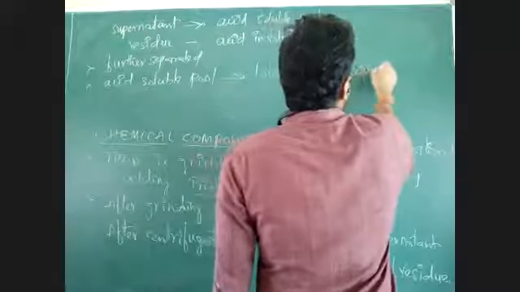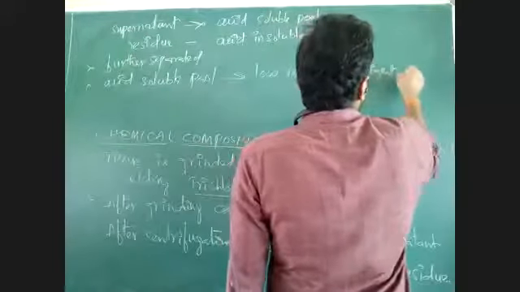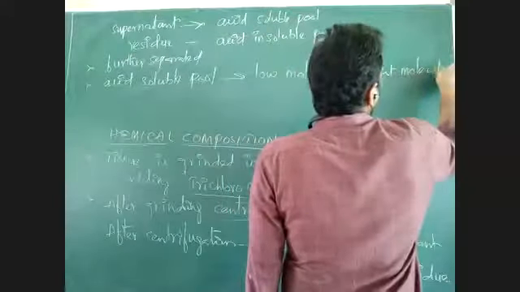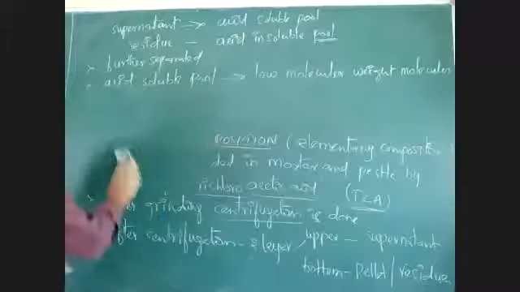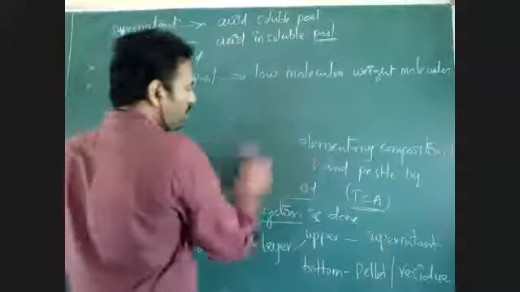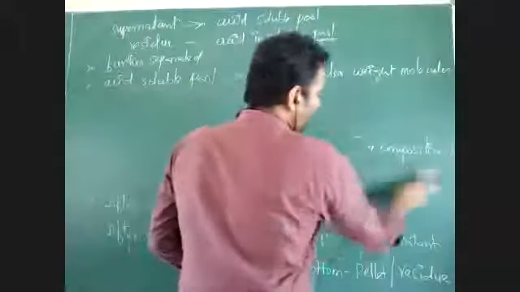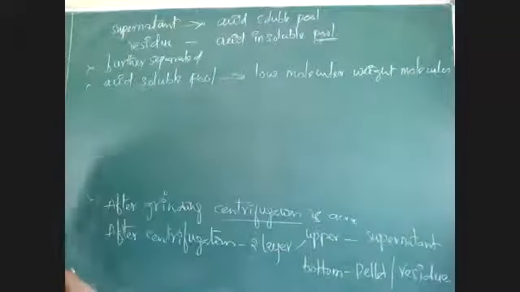Low molecular weight molecules will be present here. Low molecular weight molecules are present in acid soluble parts. When we checked that acid soluble part, it has low molecular weight substances. What is that low molecular weight?